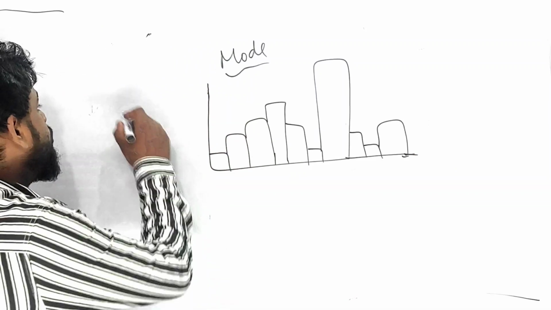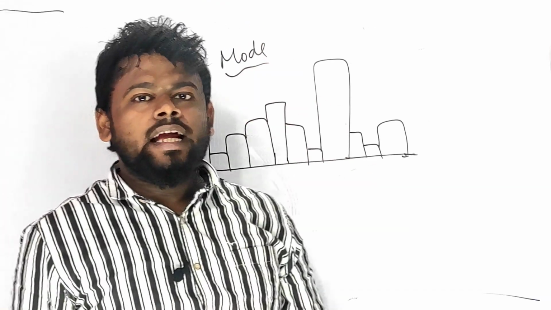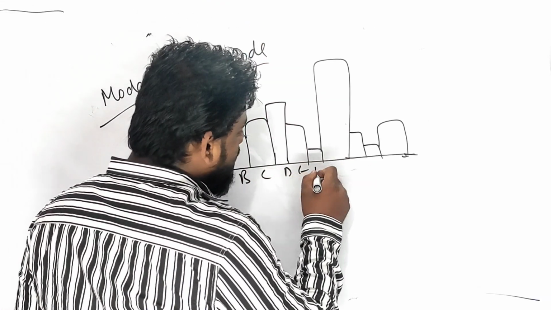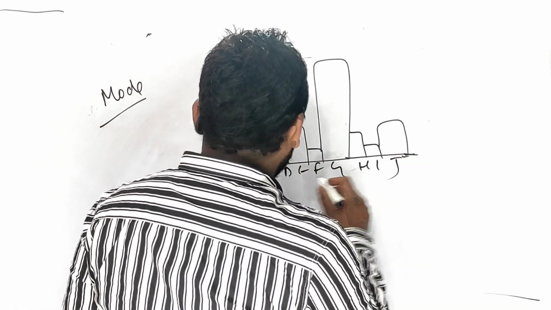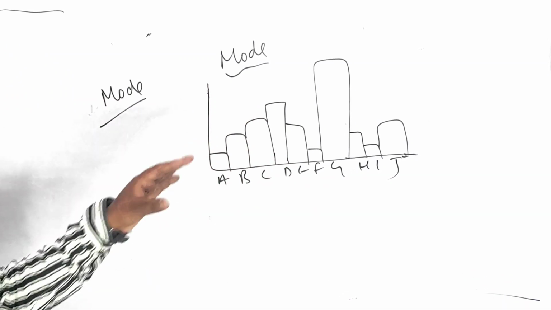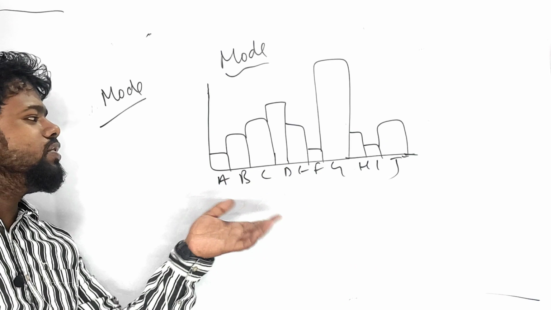Remember, in case of mode, there is a very short trick I'm going to talk about: the longest rectangle. Suppose let me take A, B, C, D, E, F, G, H, I, J. Which is the longest rectangle?